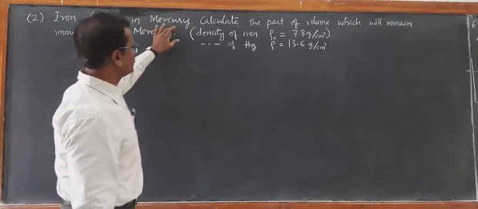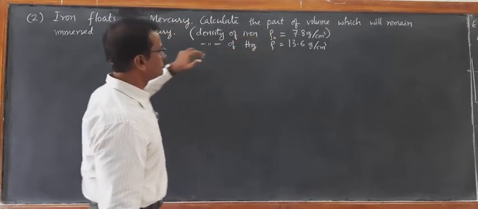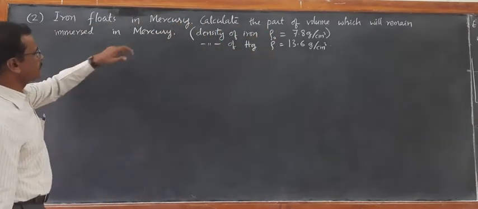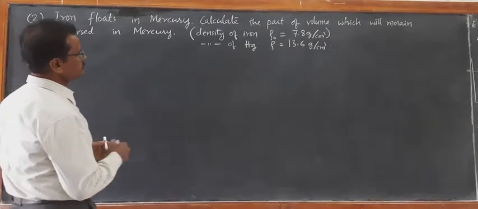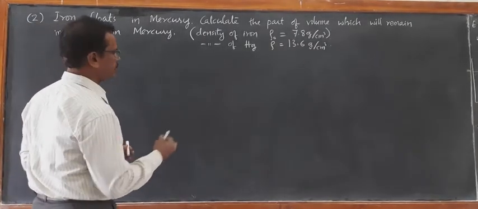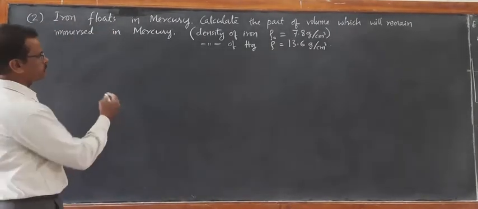Iron floats on the mercury. Calculate the part of volume which remains immersed in the mercury. So directly one can calculate, or you can write the principle of flotation.